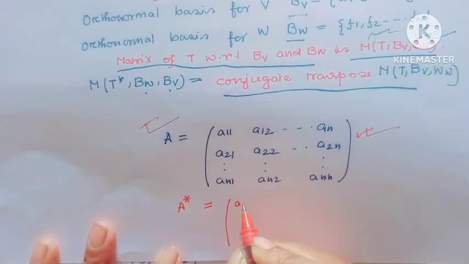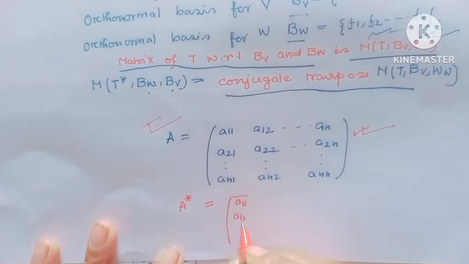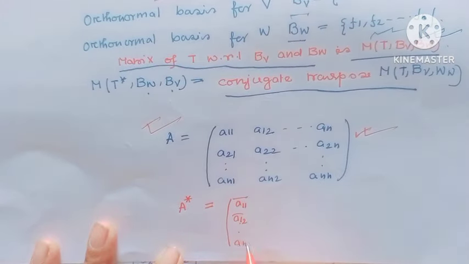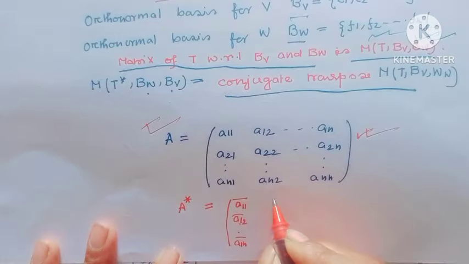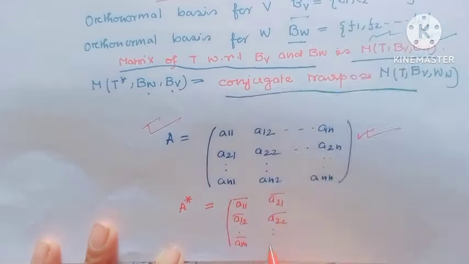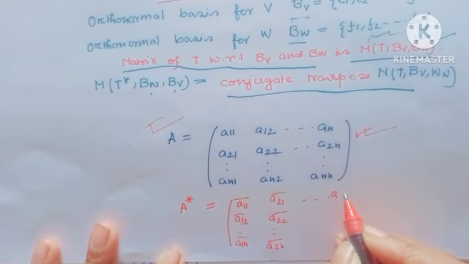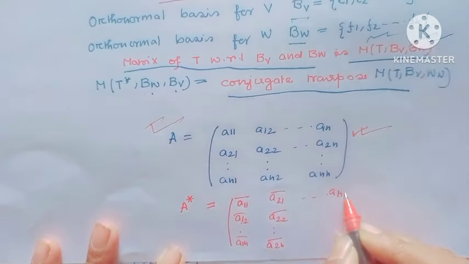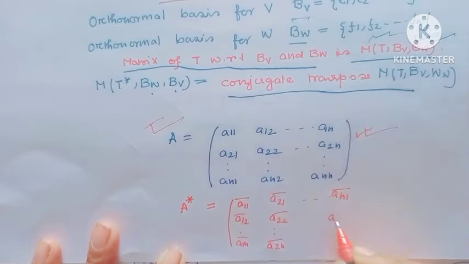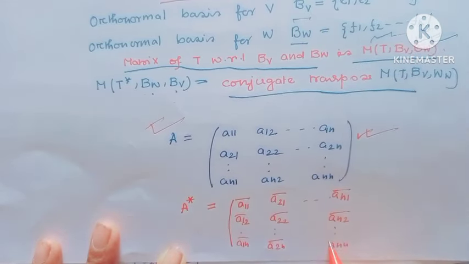So this would be A11 bar, A12 bar up to A1n bar. Here would be A21 bar, A22 bar up to A2n bar, and this is An1 bar, An2 bar up to Ann bar.